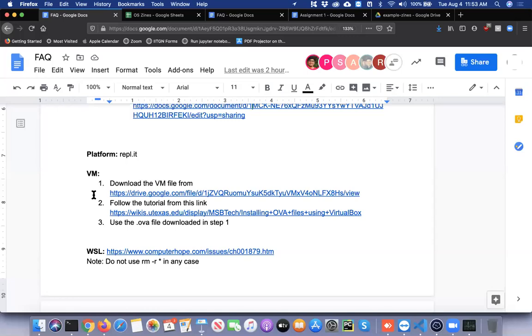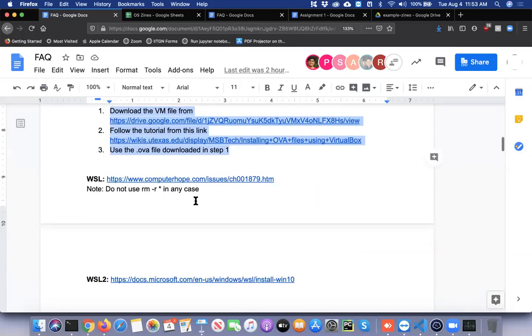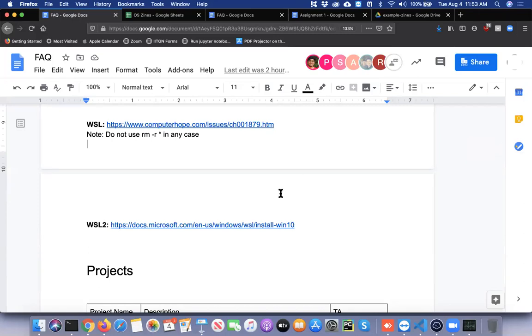There are various ways in which you can prepare for the lab. In the previous offering, we did this using the lab computers, where we installed a virtual machine running Ubuntu. The link for that virtual machine and instructions for installing it are mentioned here. So you can either install the virtual machine on your system using these instructions, or if you're running Windows, you can run Windows Subsystem for Linux, and you can get this to work.